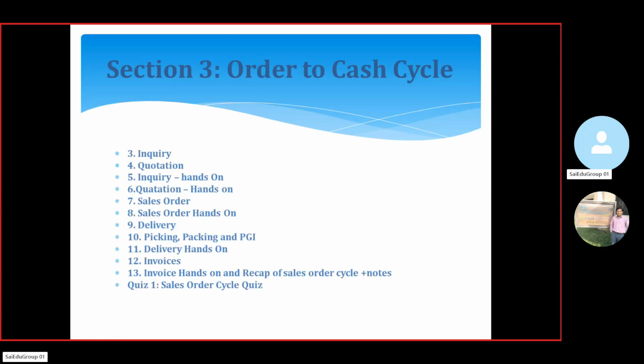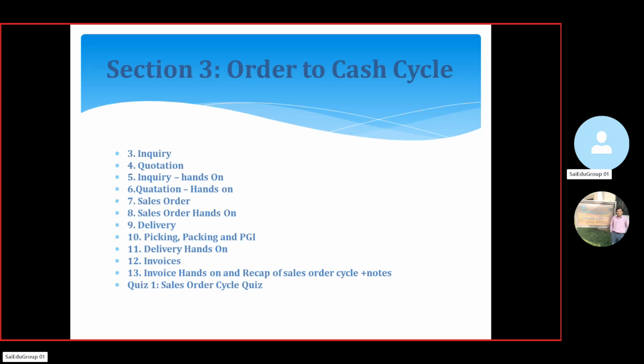In section 3, our real content has started. Day 3, order to cash flow. Here we are going to discuss inquiry and quotation, and we will provide hands-on on how to do inquiry in SAP screens and quotation hands-on. Next, sales order: how we are going to get the sales order. After that we will provide some theoretical part, as well as some real-time scenarios. After that we will provide sales order hands-on.